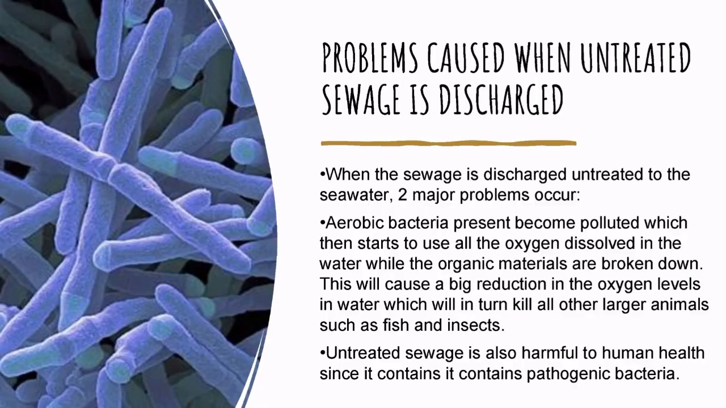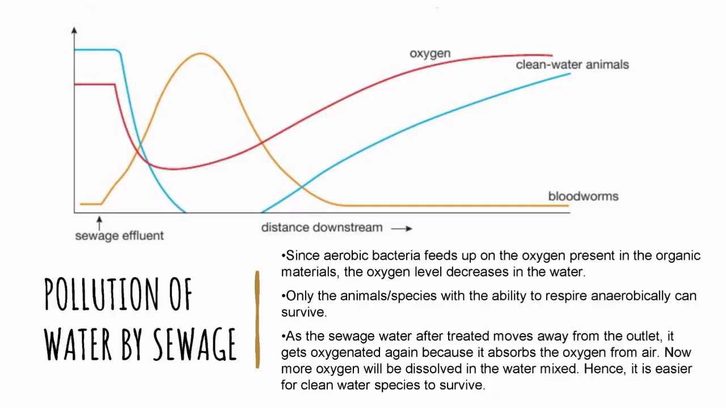Untreated sewage is also harmful to human health since it contains pathogenic bacteria. Since aerobic bacteria feed upon the oxygen present in the organic materials, the oxygen level decreases in the water. Only the animals or species with the ability to respire anaerobically can survive.